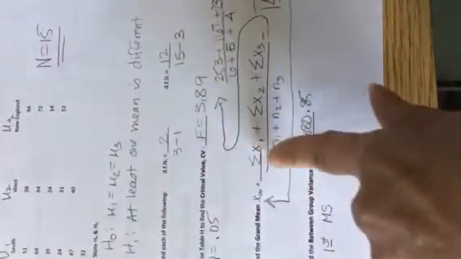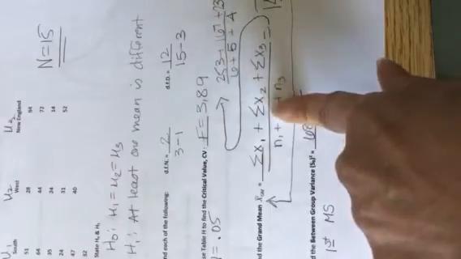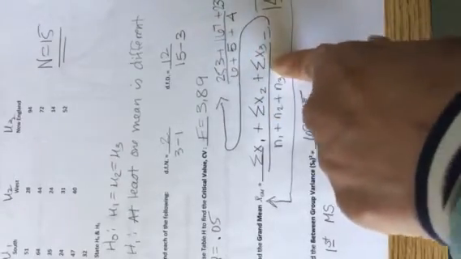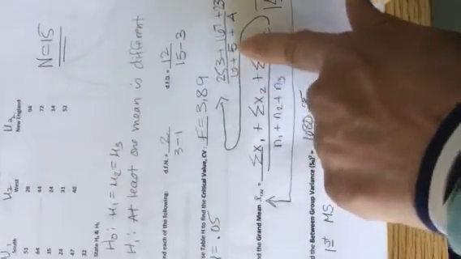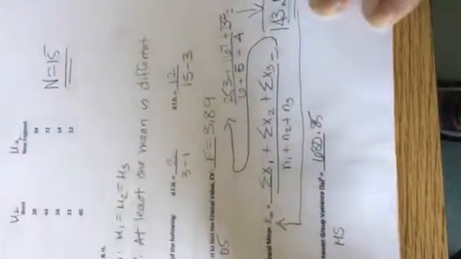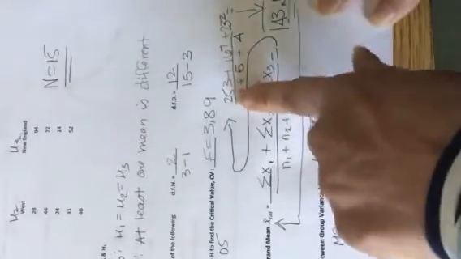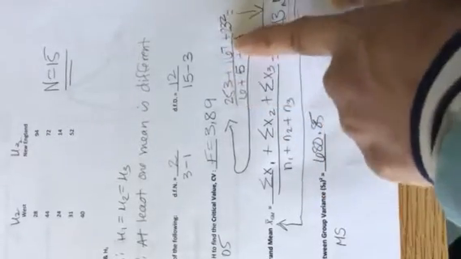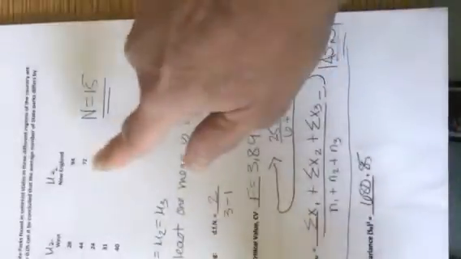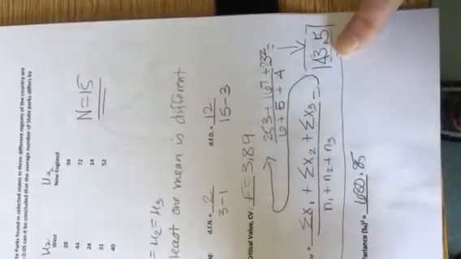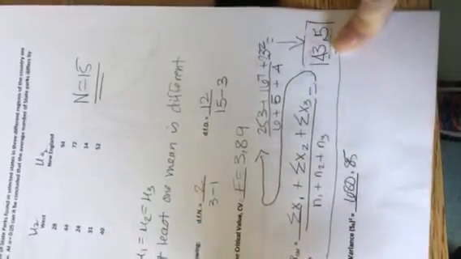The grand mean wants the average of all 15 pieces of data. So you have to find the sum of the first set of data, the sum of the second set of data, the sum of the third set of data. You can tell by looking at them that the sample sizes are 6, 5, and 4. These numbers I got off 1var stats list 1, 1var stats list 2, 1var stats list 3. And because my data was all whole numbers, I rounded one place past raw data.